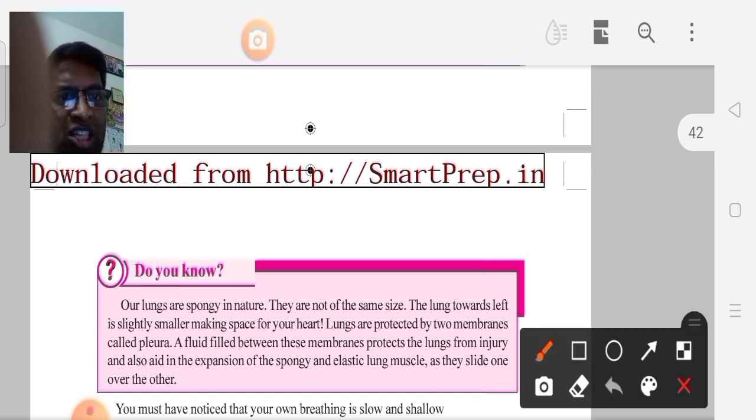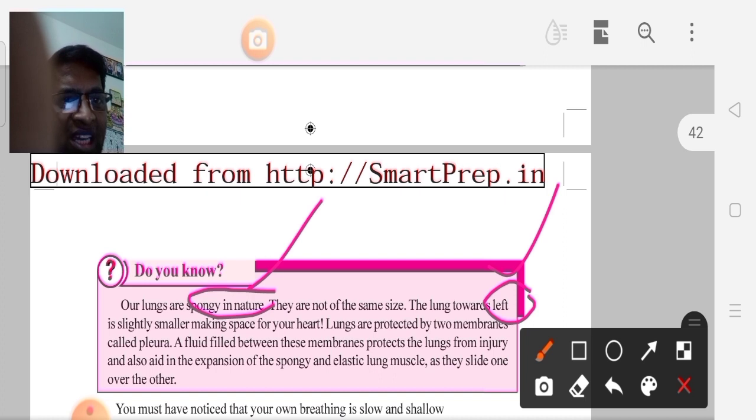Next, the lungs. What is the nature of the lungs? Lungs are spongy in nature. Next, which lung is smaller in size? The left lung is smaller in size. Very important.